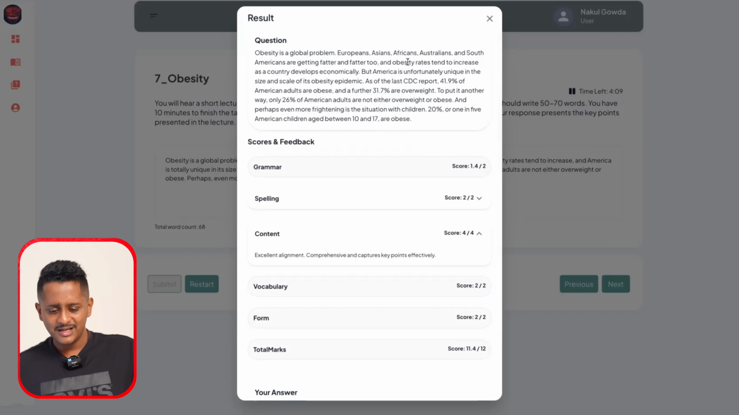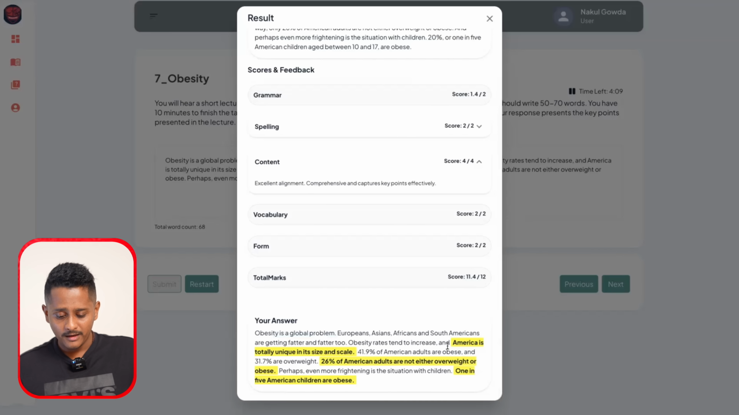See here, next is obesity rates tend to increase as a country develops economically. Here I've written obesity rates tend to increase.